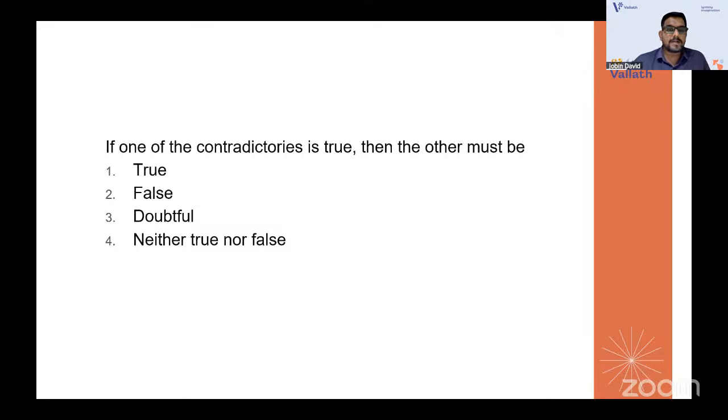If one of the contradictories is true, then the other must be dash. Contradictories of the square of opposition. So A, E, I, O you have. So if one of the contradictories is true, then the other must be false. The option is false that you have.